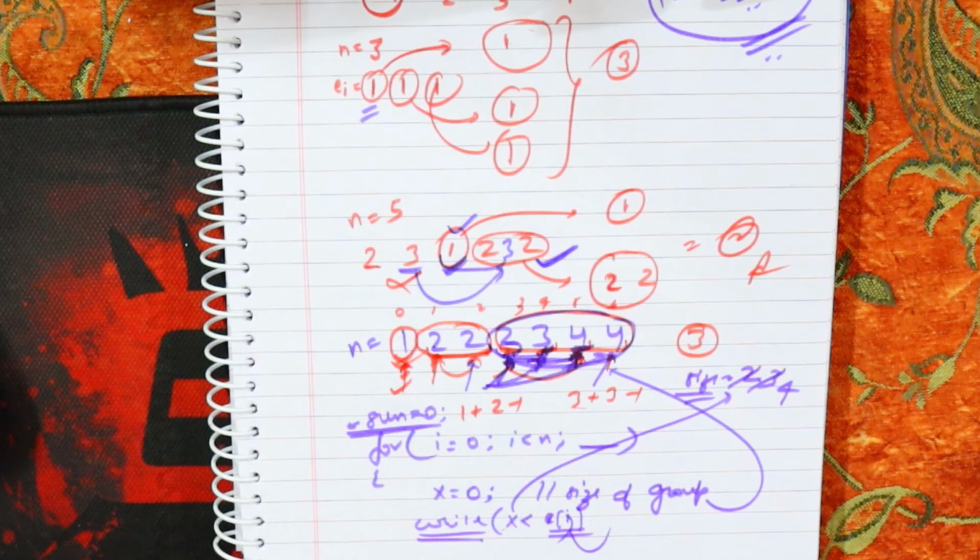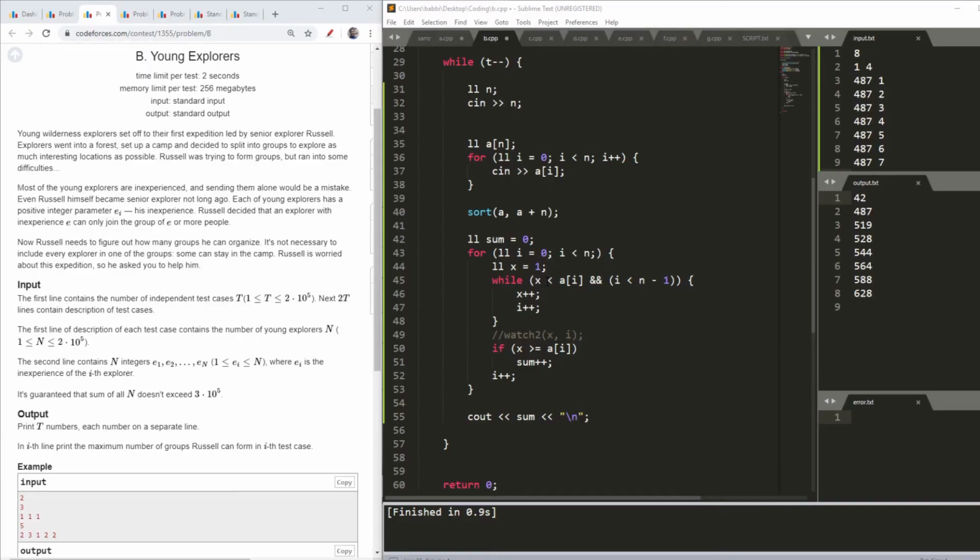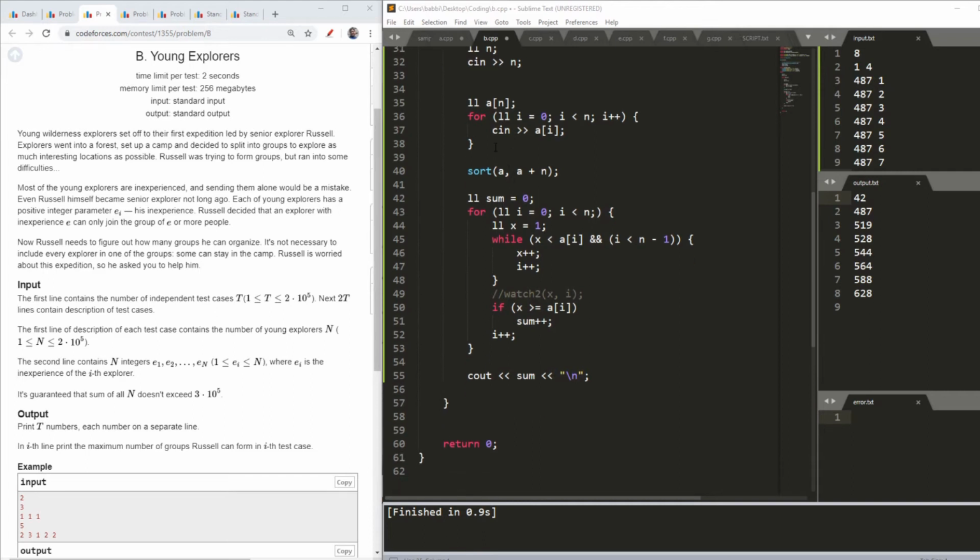So I will very quickly move to the code. So here you go. First of all, as you can see, the number of cases t, and after that I input my n, then I input my n elements, then I sort it, starting off with the minimum element. Because if the elements are not sorted, then as I spoke, I want the minimum one, and after that if its group is complete, then I will opt for the other elements.